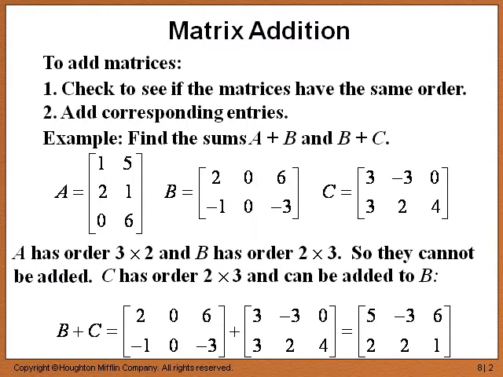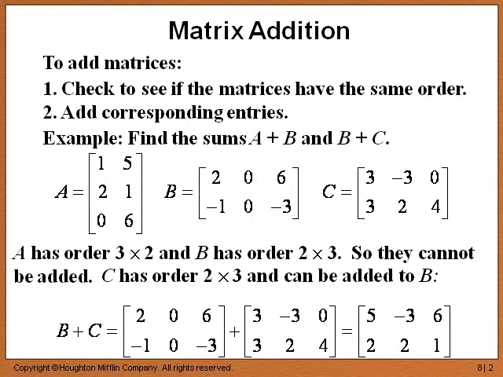So B plus C equals 2, 0, 6, negative 1, 0, negative 3, plus 3, negative 3, 0, 3, 2, 4. And adding the corresponding entries, we get the matrix 5, negative 3, 6, 2, 2, 1. Now, what do we mean by corresponding entries? Well, obviously those are entries that have the same row and same column.